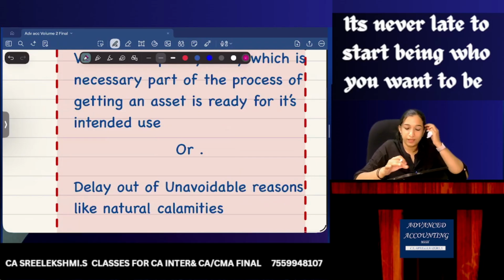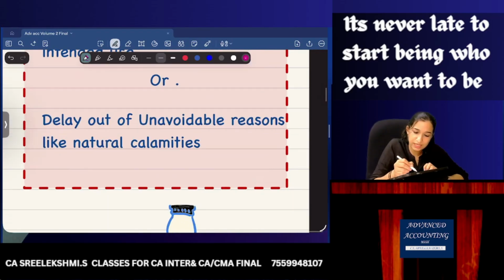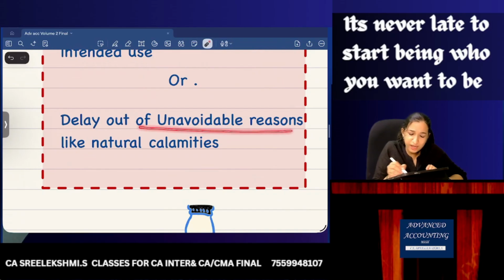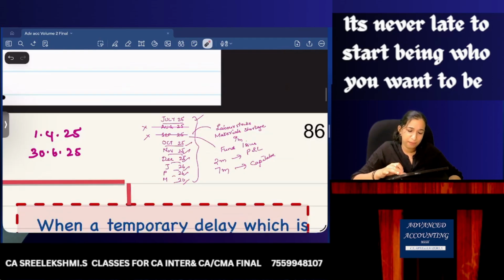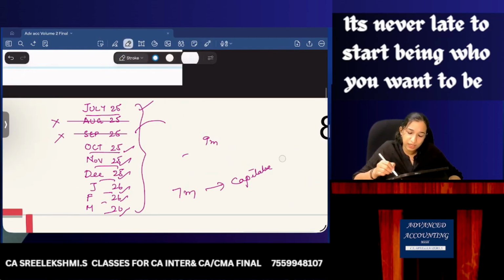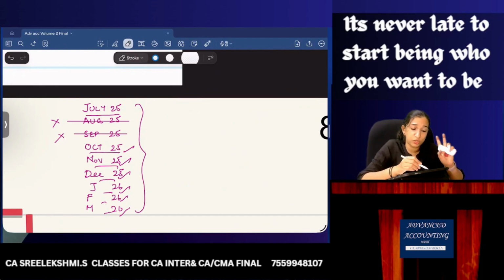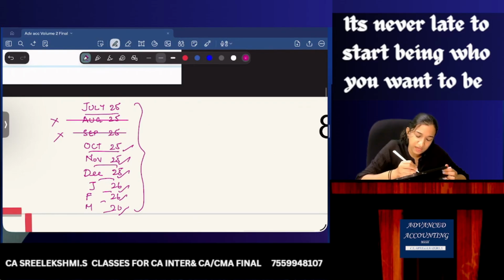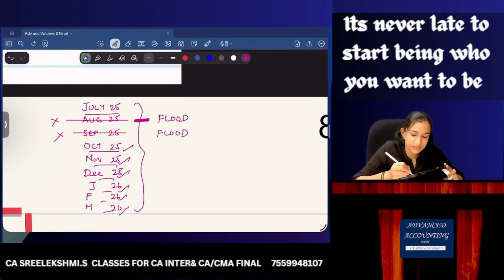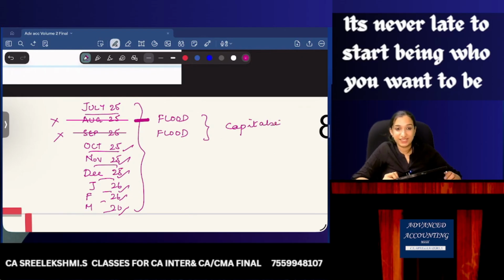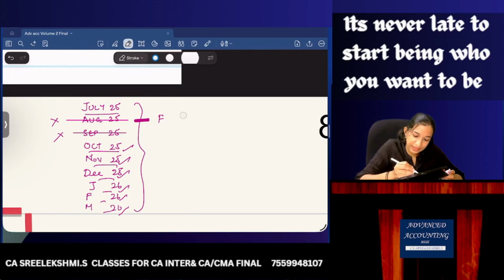But now listen, two more points. First, I'm reading the second one. Delay due to unavoidable reasons like natural calamities. Say the same example. There was no work in July, and no work in August and September. Why? Because at that time there was a flood. So we couldn't do the work. That is beyond your entity's control, right? You can still capitalize. Are you understanding? And next one.